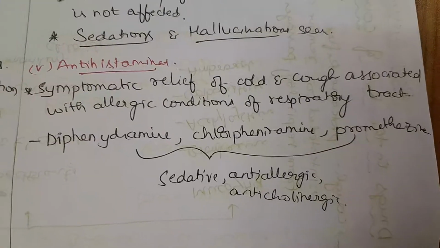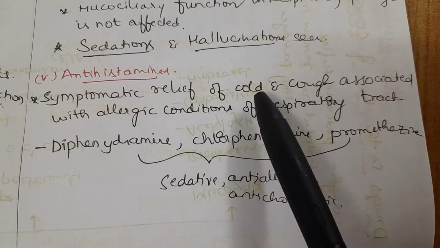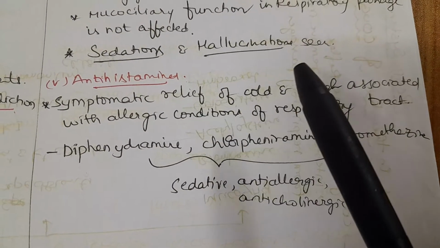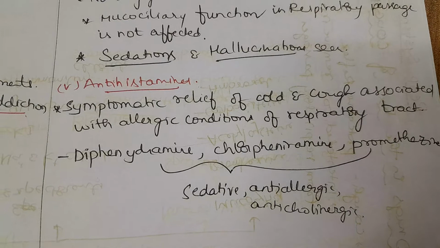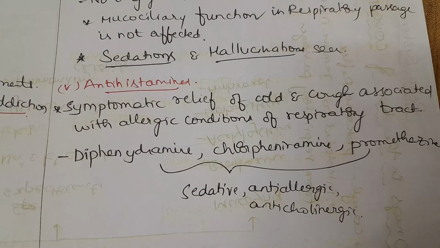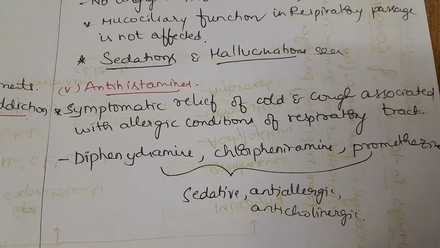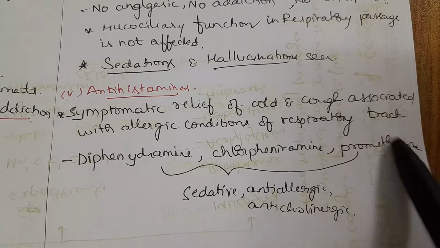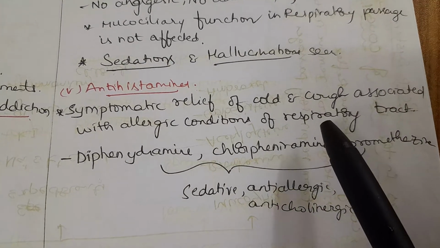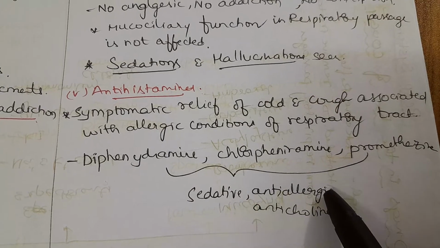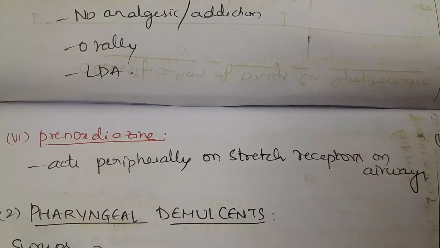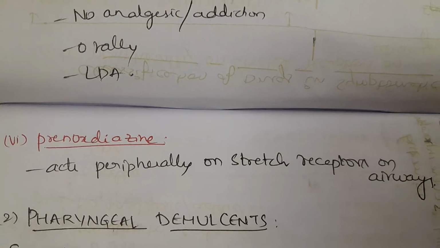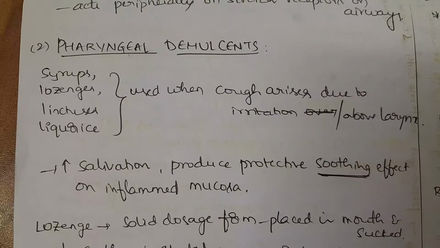Let's see antihistamines. Antihistamines are used in the symptomatic relief of cold and cough associated with allergic conditions. They inhibit the release of histamine from the mast cells due to degranulation. They commonly include diphenhydramine, chlorpheniramine, and promethazine. These are all first generation antihistamines. They are sedative, anti-allergic, and anticholinergic. Prenoxdiazine. It acts peripherally on stretch receptors of the airways so that the cough is suppressed.